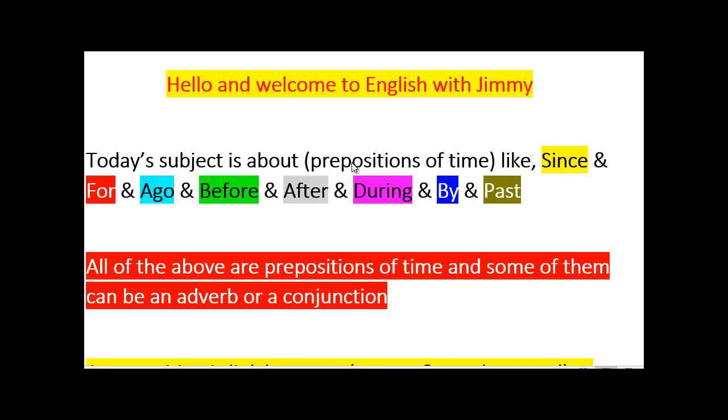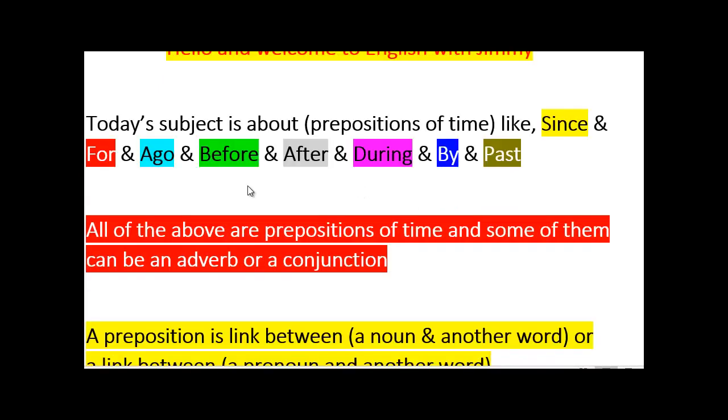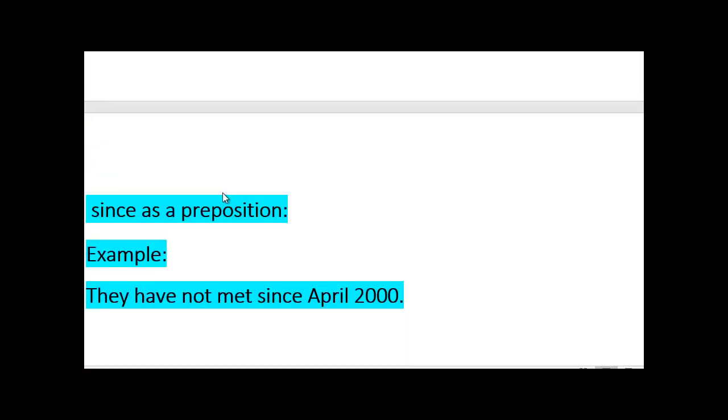Today's subject is about prepositions of time like since, for, ago, before, after, during, by, and past. As we all know, a preposition links a noun and another word, or a pronoun and another word. Some of these prepositions can be considered as a conjunction, which links two sentences together, okay? Or as an adverb. An adverb describes the verb. An example for that is since.